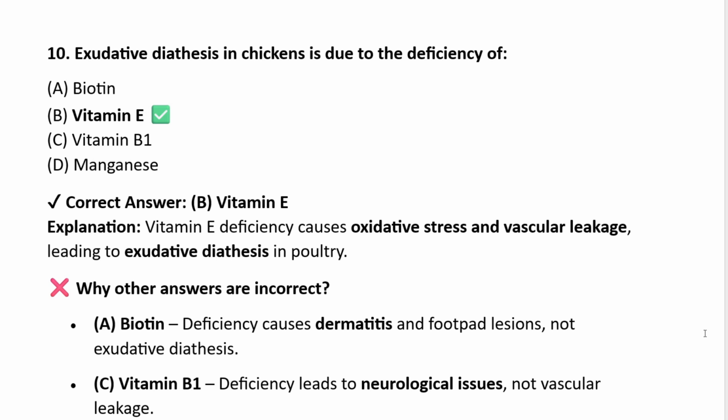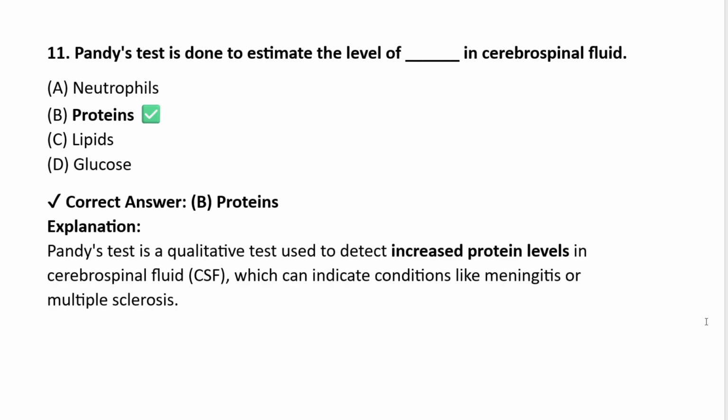It is a very important question. Many times it is repeated in the OPSC exam. So be careful. Question 10 is very important. A very important question. 11.